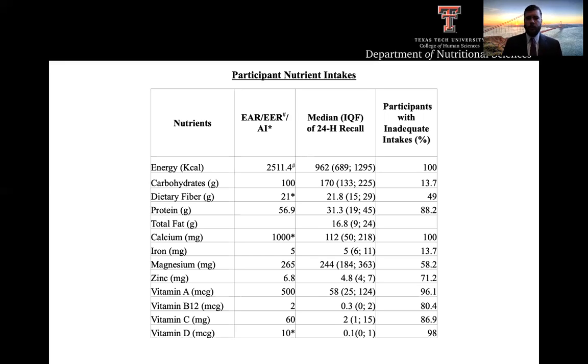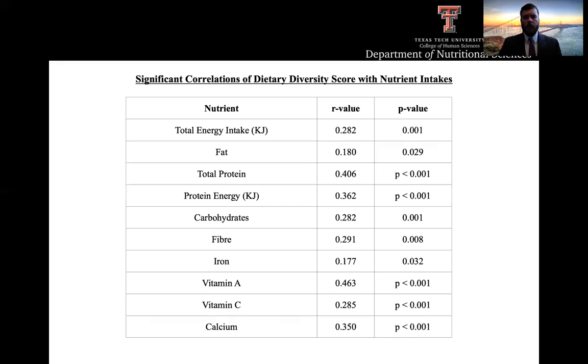Additionally, participants have a noticeably inadequate intake of both vitamin C, with an 86.9% rate of inadequacy, and vitamin A, with a 96.1% rate of inadequacy. These deficiencies are seen despite the majority of the participants having an adequate intake of carbohydrates. However, with the majority of the participants deriving their carbohydrates from their staple food, which is a maize meal porridge, the participants lack a diet rich enough in fruits and vegetables to actually derive an adequate intake of either vitamin C or A.